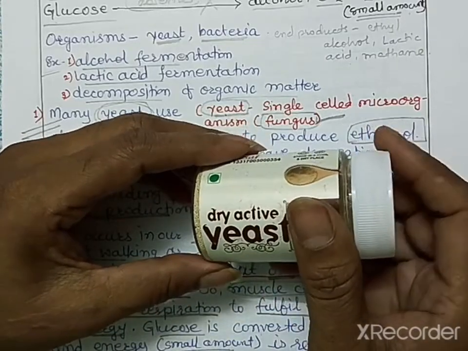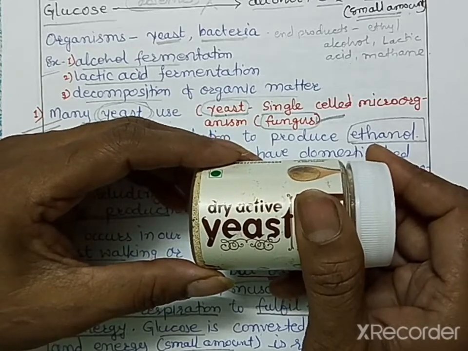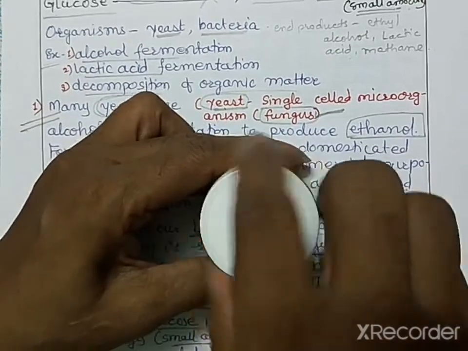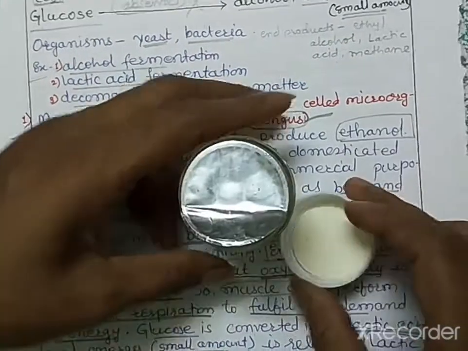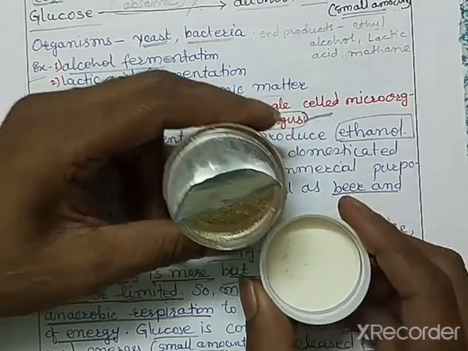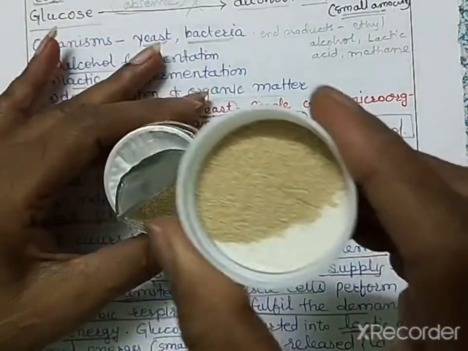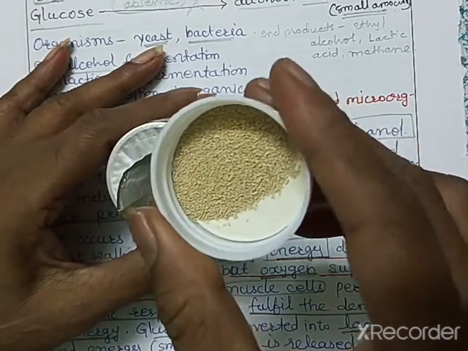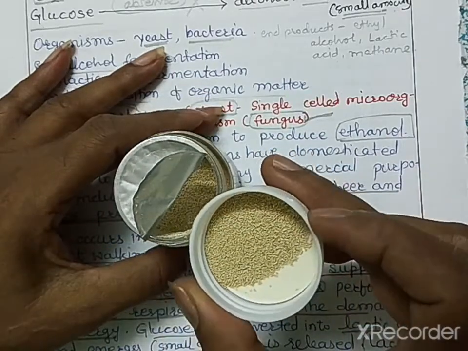Here you can see the yeast, that is dry and active yeast, and this yeast is used to make breads and other bakery items. I will show you. This is dry yeast. First it is soaked into lukewarm water by adding some sugar. This is dry yeast, and it is used to make breads and other bakery items.